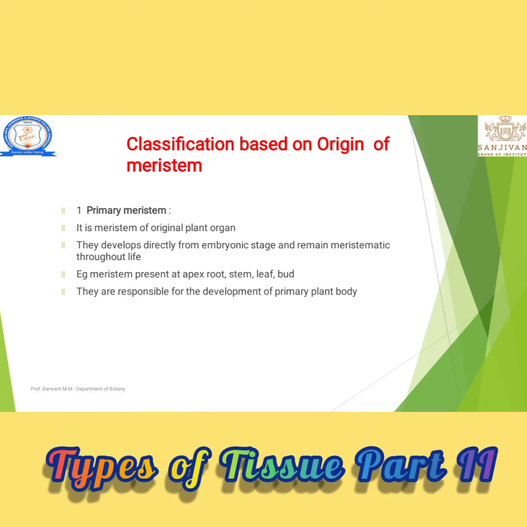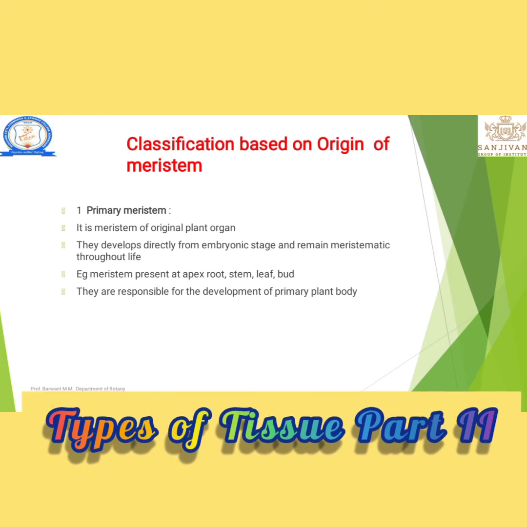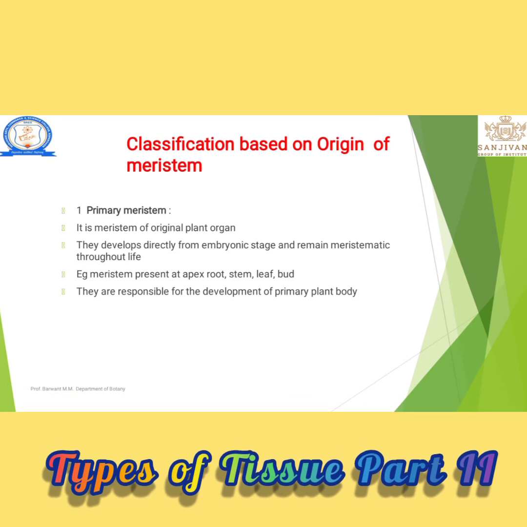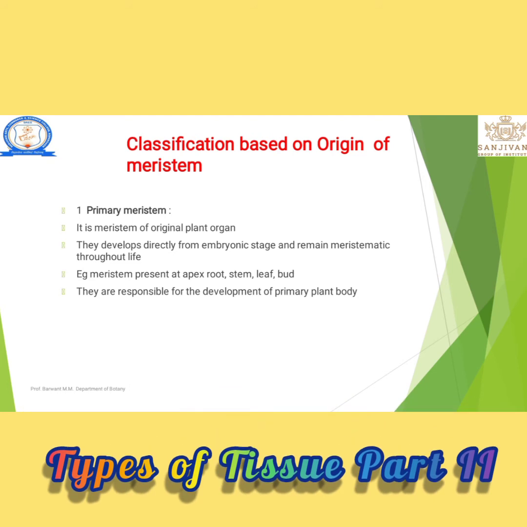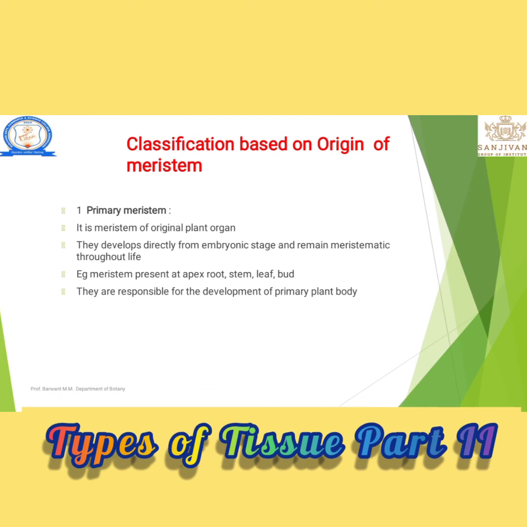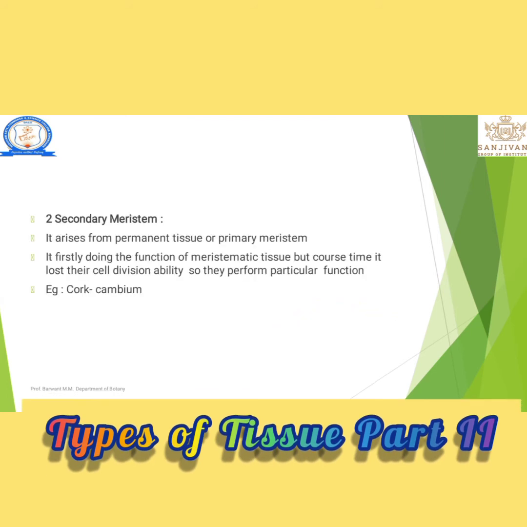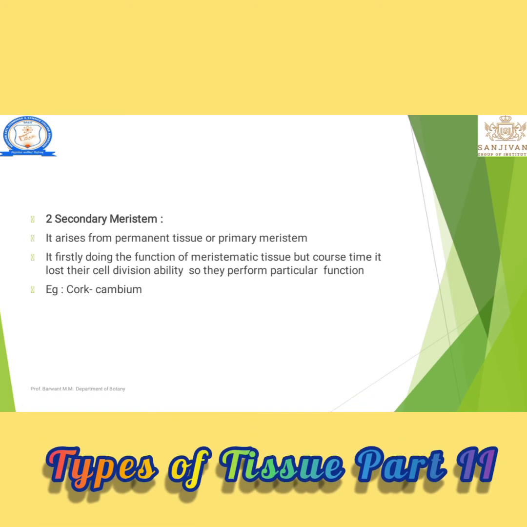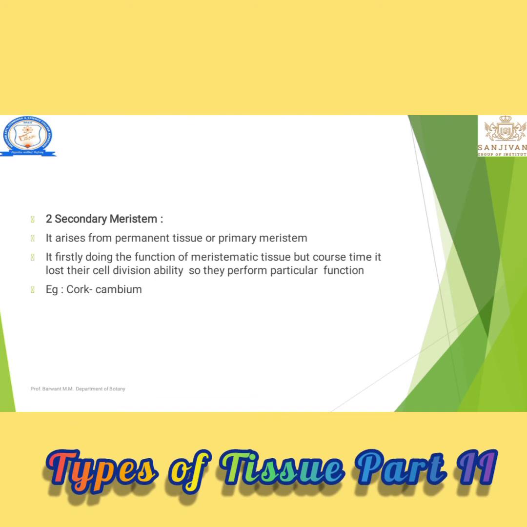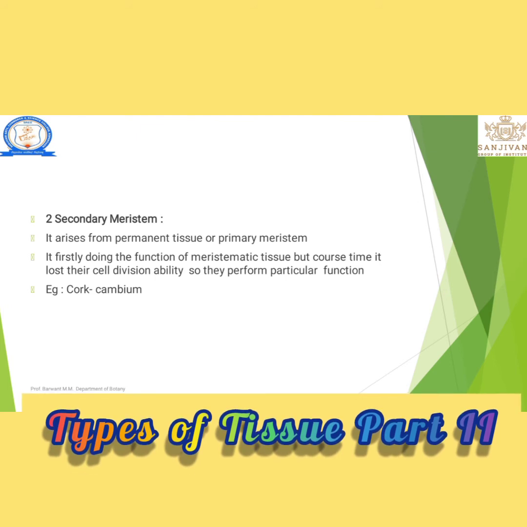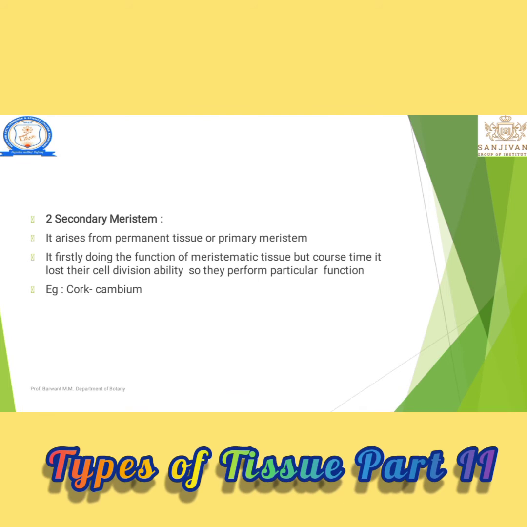They are responsible for the development of the primary plant body. Primary plant body means root, shoot, leaf. That is known as the primary plant body. Hence it is known as the primary meristems. And secondary meristems mean the secondary growth of the plant. When we study secondary growth, it means there is primary growth in that plant part, root, stem, leaf. That is primary.